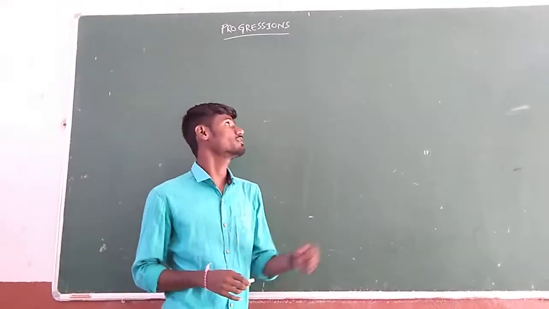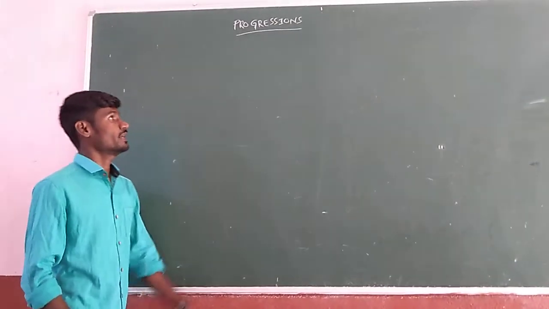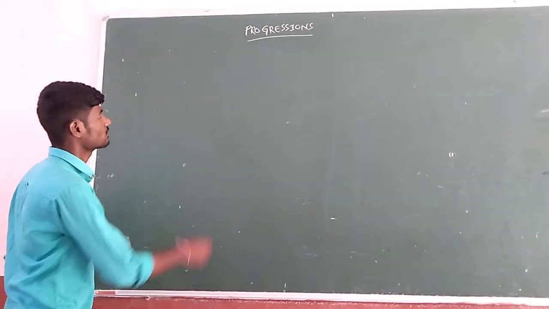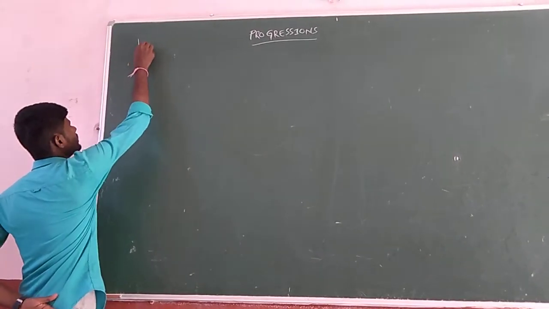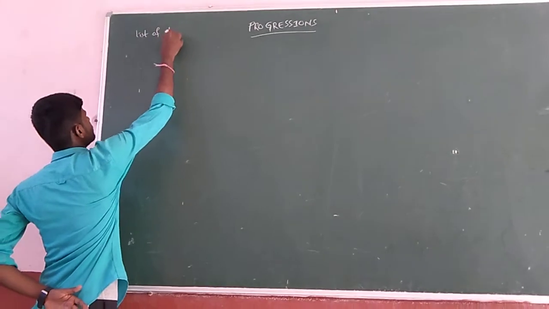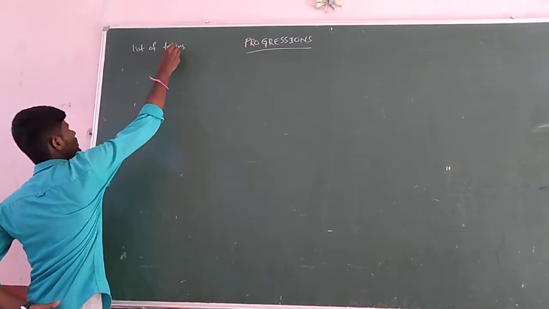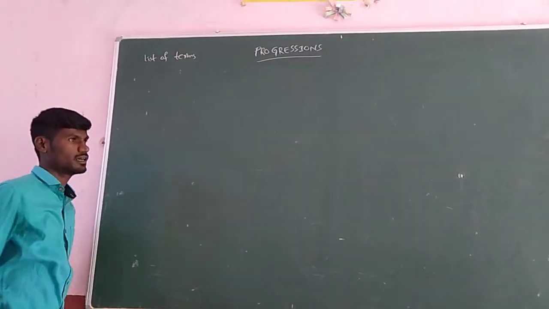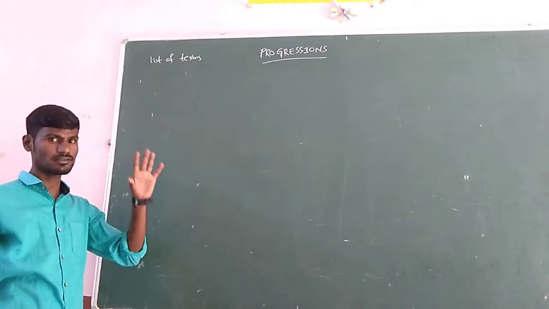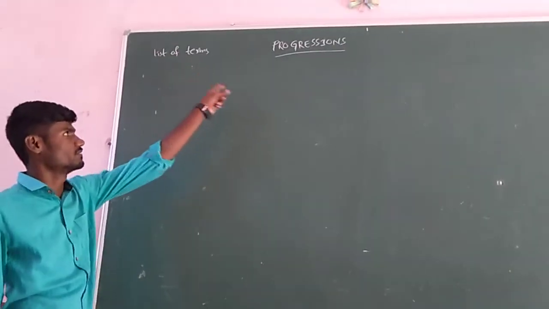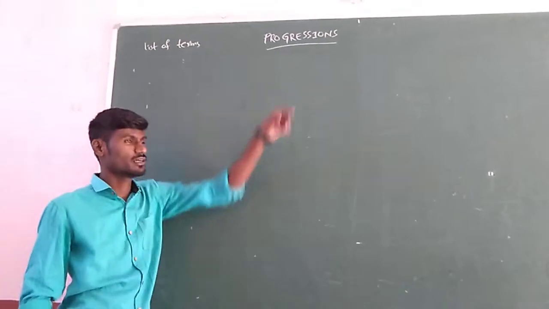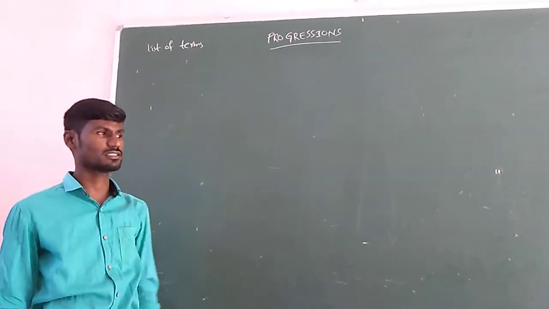Today's topic is about progressions. Actually, what is a progression? A progression is nothing but a list of terms. These terms can be numbers or alphabets or articles or whatever. Just a list of terms is said to be a progression, or is also called a sequence.